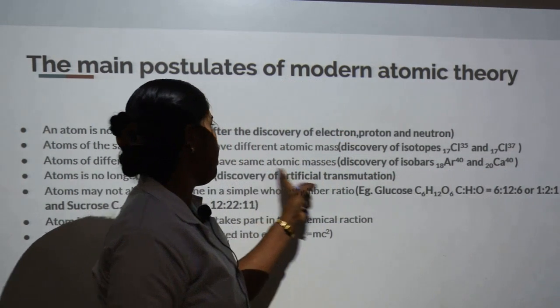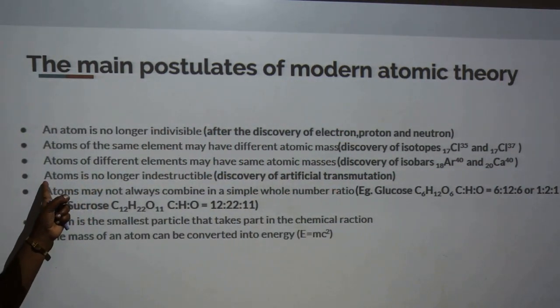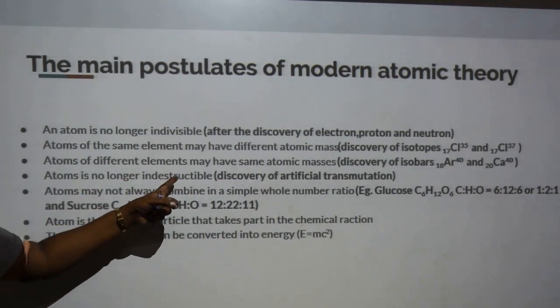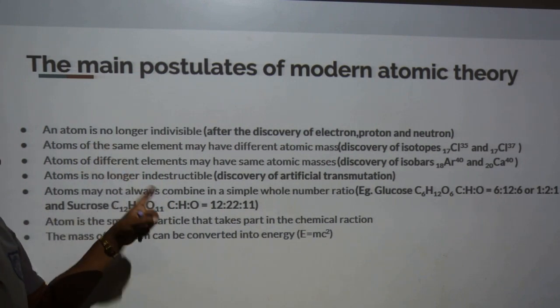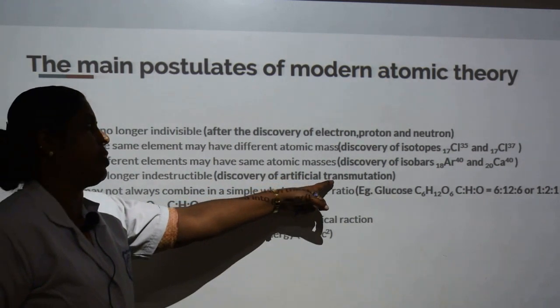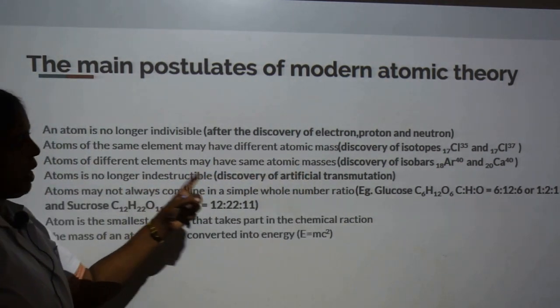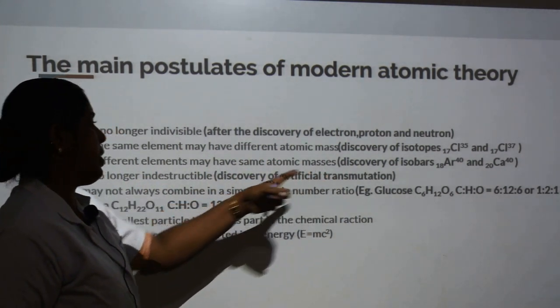Fourth point: an atom is no longer indestructible. That is, an atom can be changed into atoms of another element. That process is known as transmutation.